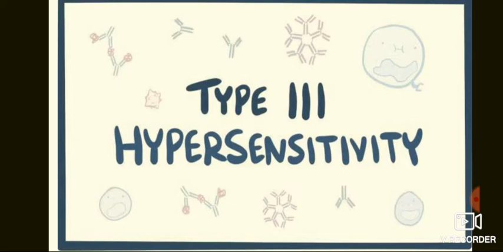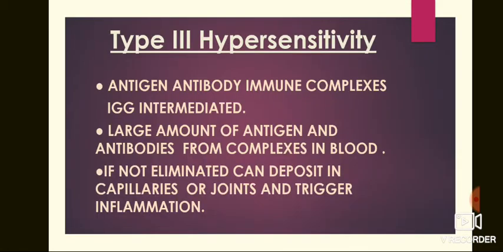Next we will discuss type third hypersensitivity. Type third hypersensitivity is mediated by immune complexes deposited in blood vessel walls. Antigen antibody immune complexes, with IgG as intermediate. Large amounts of antigen and antibodies form complexes in blood; if not eliminated, they can deposit in capillaries or joints and trigger inflammation.